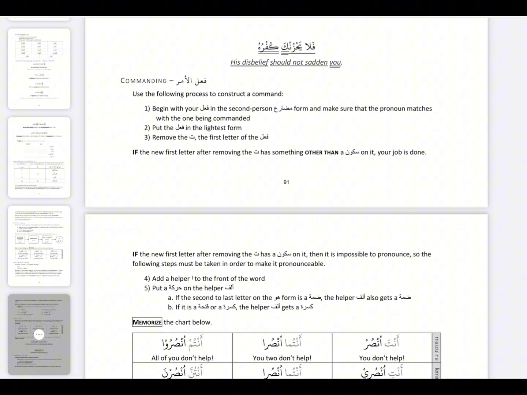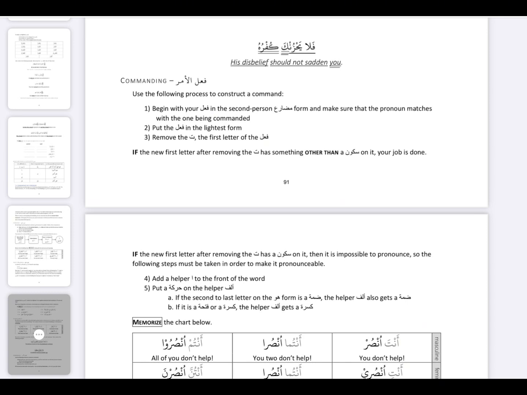Make sure that the pronoun matches with the one being commanded. So you are commanding, for example, the anta version, antuma version, antum, anti, antuma, antuna. Whichever version you are commanding, use the specific fail mudari for that pronoun. Then put the fail in the lightest form.